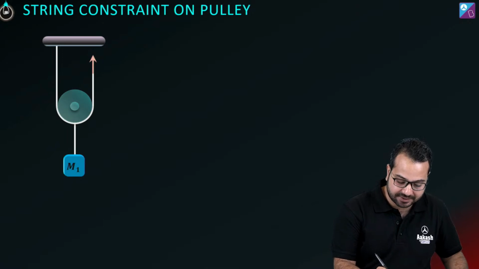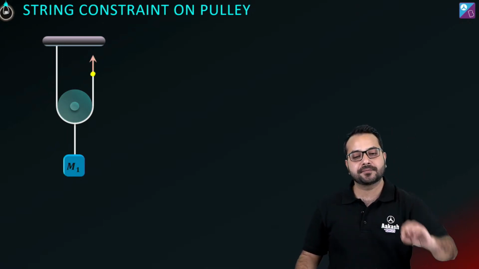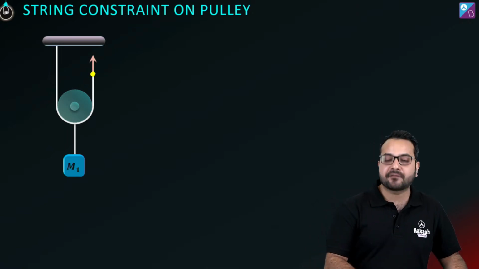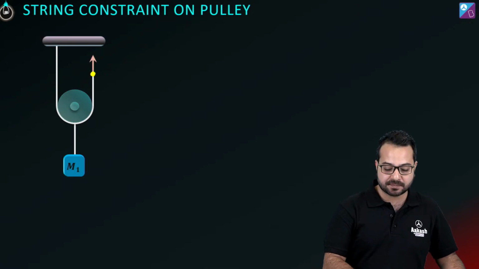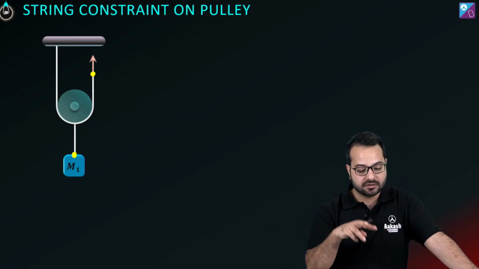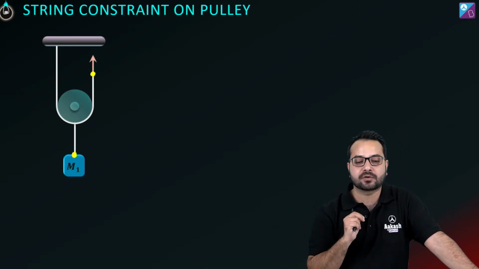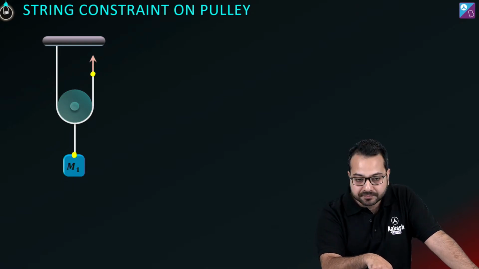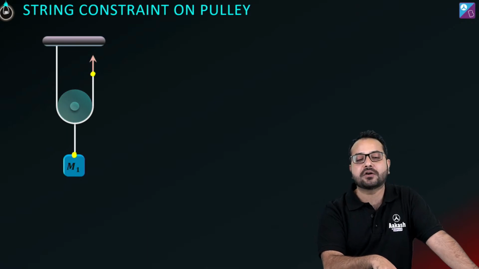Alright, let's start. So what we want to do is, this end of the string is being pulled. Okay, let's say this end of the string is being pulled, and we have to find the relationship between the displacement of this end of the string and the displacement of mass m1. ठीक है, we have to figure out the relationship between the point which is being pulled up and the displacement of m1.